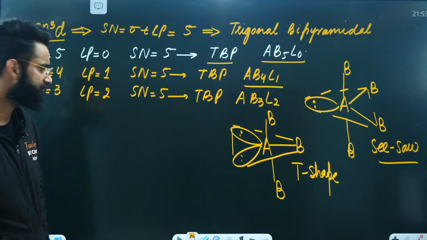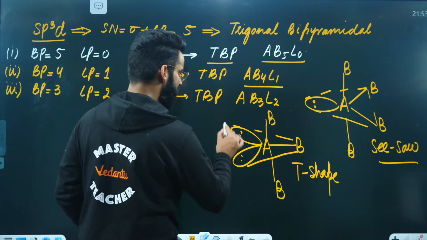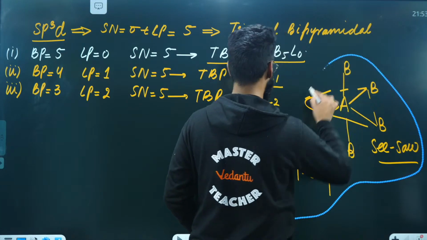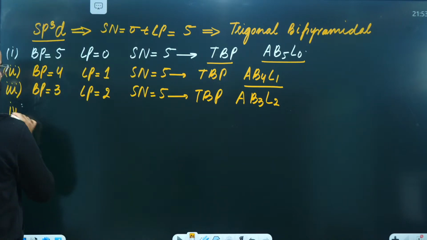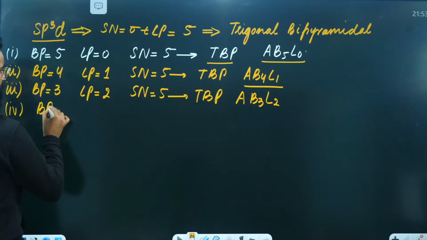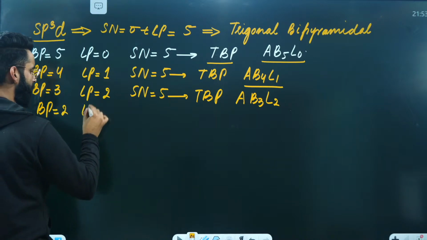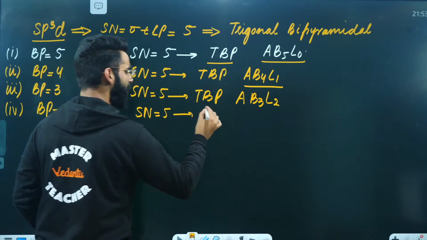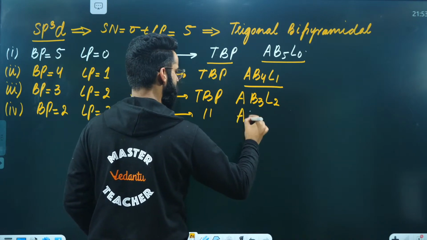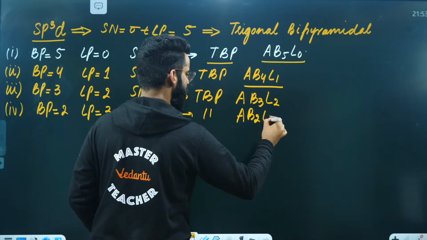Absolutely. Let's have a look at the other molecules as well. First of all, I need to erase all this. So the fourth one is the one in which you'll have 2 bond pairs and 3 lone pairs. Again, steric number is 5, and again the geometry is trigonal bipyramidal. The type is now going to be AB2L3.